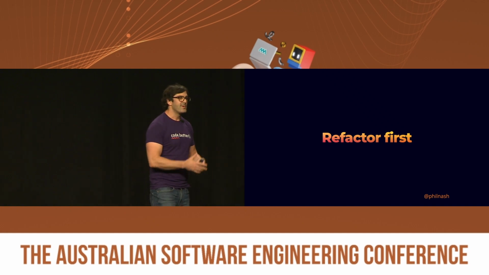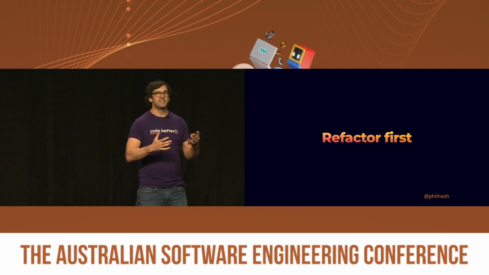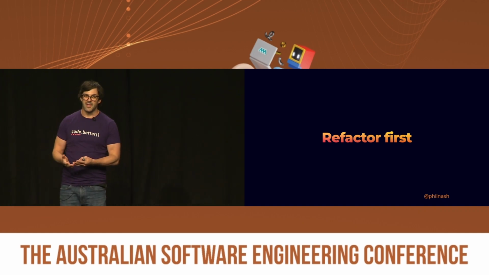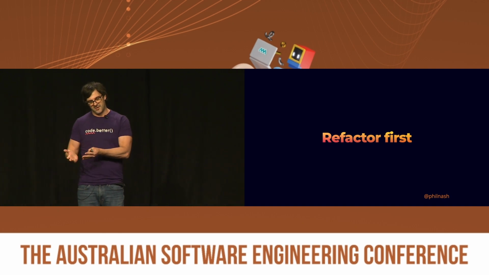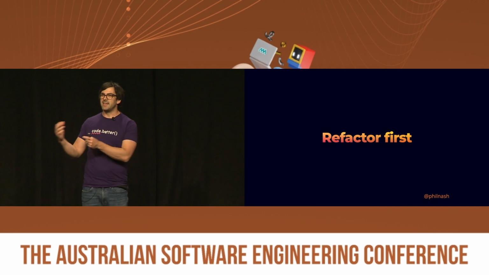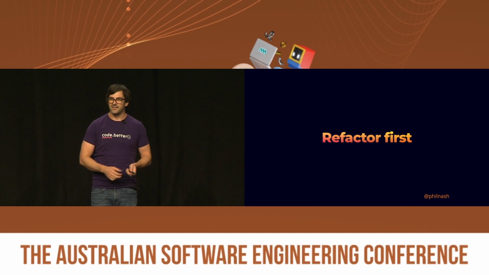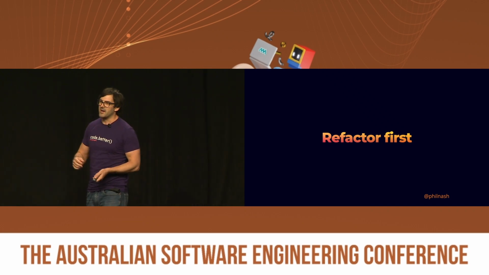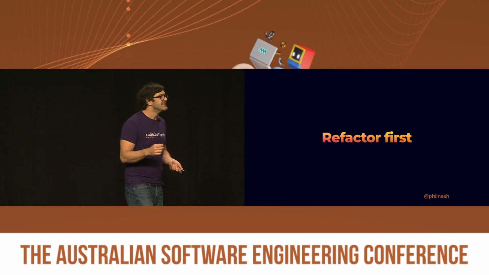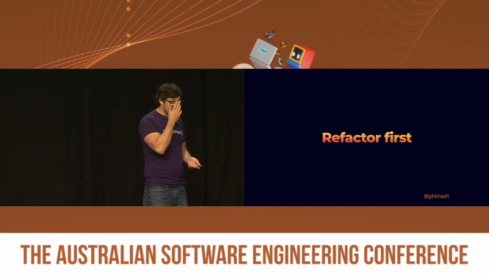In fact, if we refactor first, we can reduce the complexity of the code before we have to make the actual change we're going to make. It's going to make making that change easier. If there's a bug to fix or a feature to add, it's going to be easier if we have reduced the complexity first. And as part of the process of refactoring, you're probably going to understand the code even better, which is exciting. And so I say refactor first.